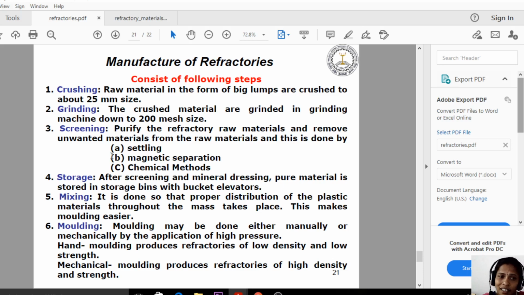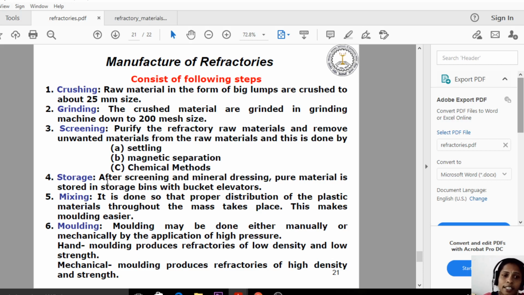So what is the screening process? Removing the unwanted materials from the raw materials after the crushing and the grinding. In the screening process, we have three continuous steps: settling, magnetic separation and the chemical method. In the settling, we can remove all high density impurities or big sized impurities. In the magnetic separation, by using magnets, we can remove the unwanted impurities. And in the chemical method, by adding chemicals, we can remove the unwanted materials.